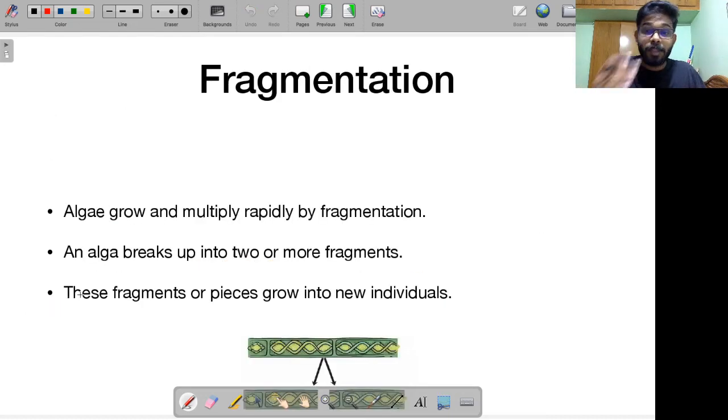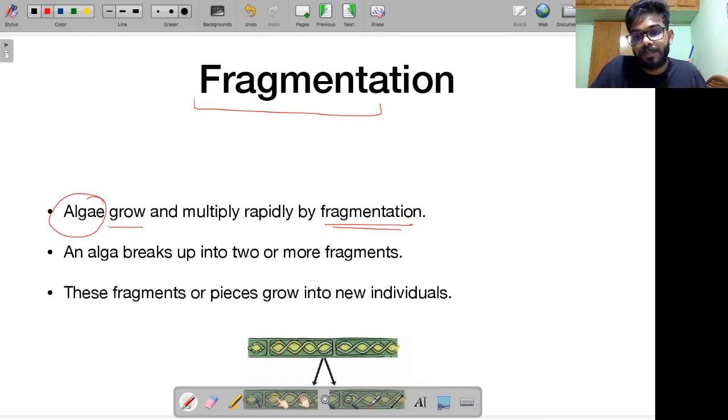Alright, let's talk about the next method of asexual reproduction. It is called fragmentation. Right, fragment, the word you understand, right? Tuta tukda, tukdo tukdo mein baat rahe, those are called fragments. If some item is broken, you say it is broken into multiple fragments. Let's try to understand what happens in fragmentation. This kind of process occurs in algae. Algae grow and multiply rapidly by a process that is called fragmentation.